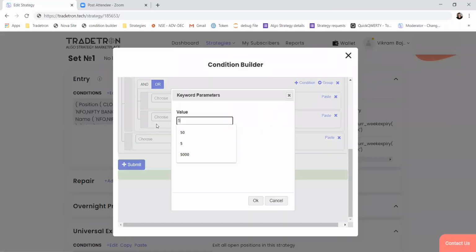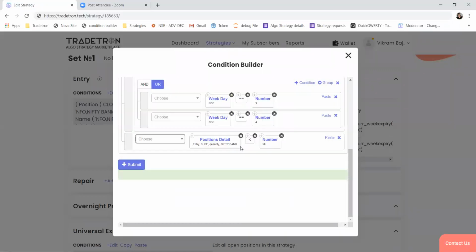25, so 50. So one lot of Bank Nifty is 25. So when set one enters, this value will be 25. If set two enters, it will become 50, and then again it will not check the same condition, or it will not enter in the same set entry condition again. So I hope this resolves your query.